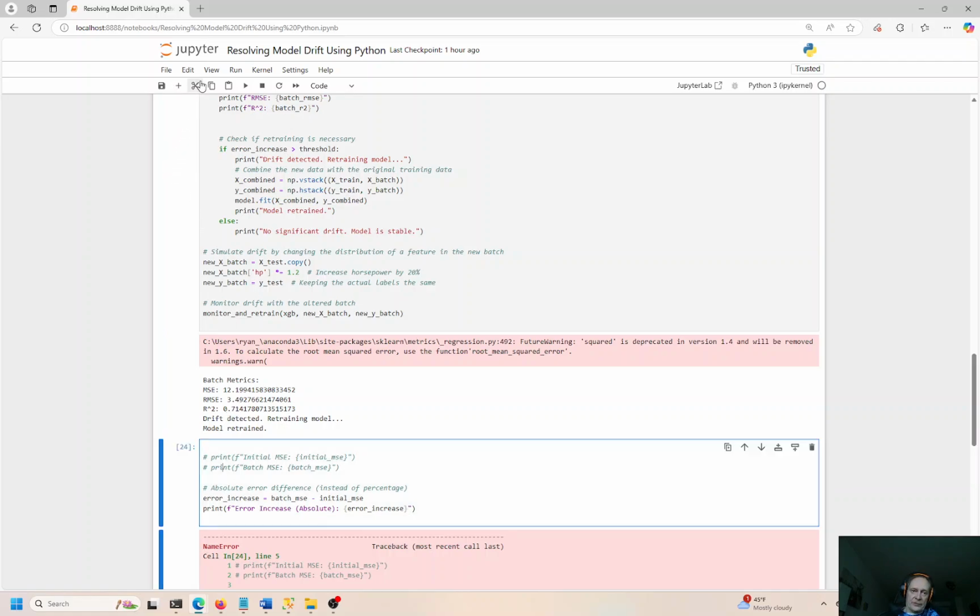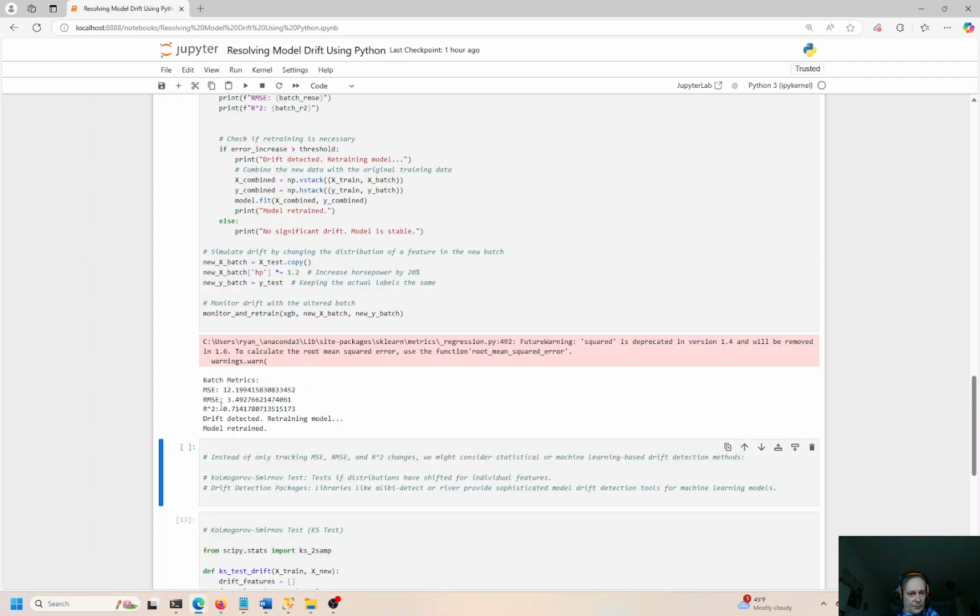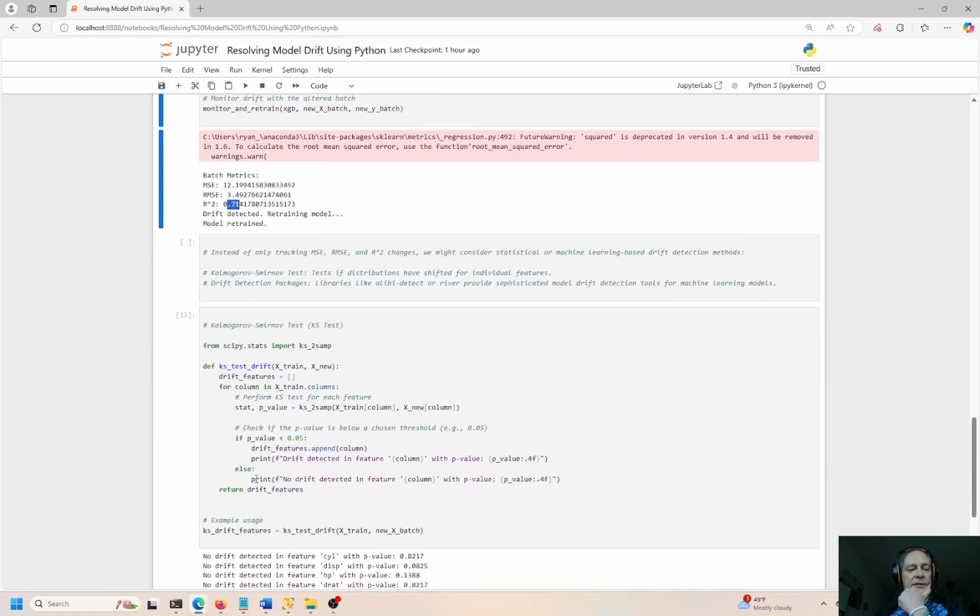Sorry, let me delete that. That was from something else before. We don't have a perfect model. 29% of the time, it's making mistakes, but we can live with it. Okay, this is okay for our purposes here.